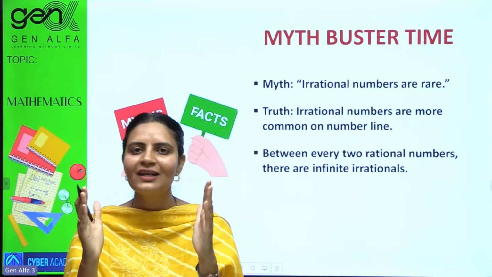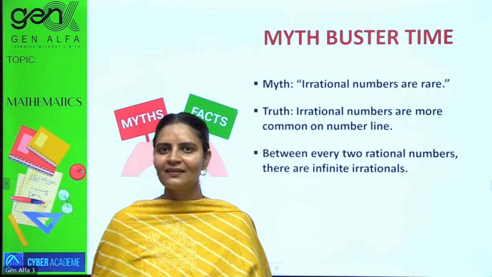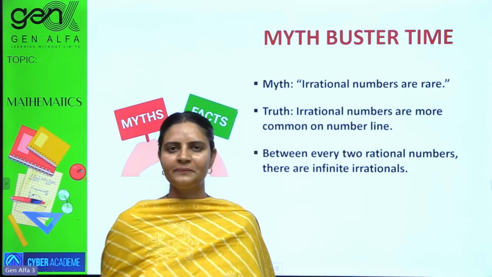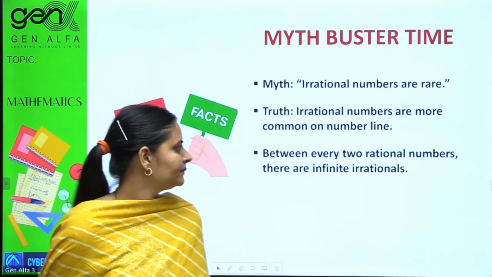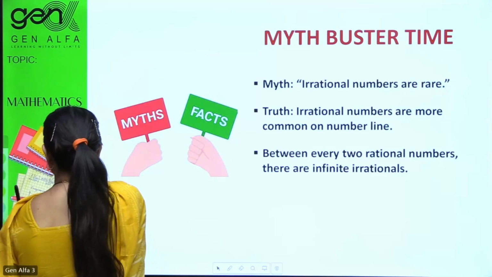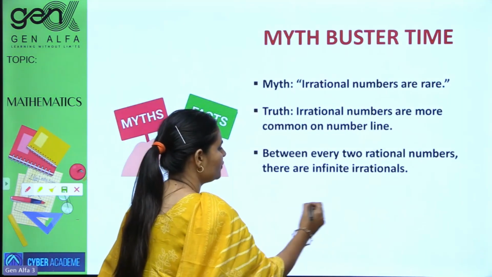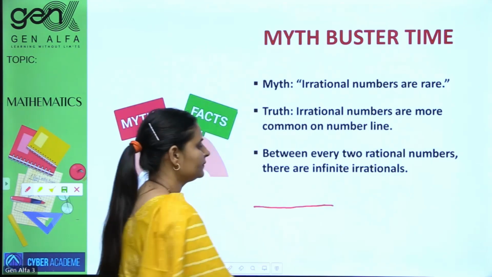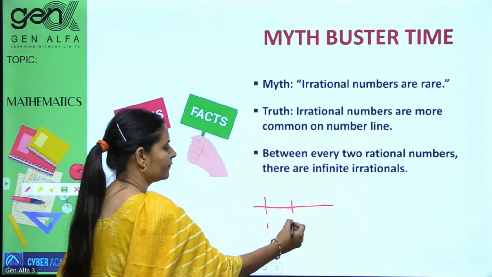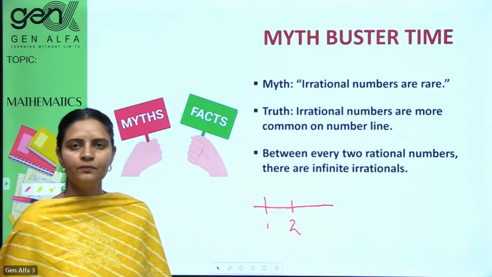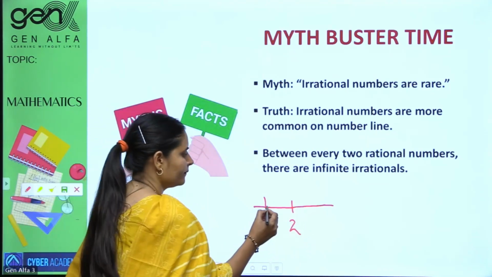between two rational numbers, how many dots can you put? Just draw a number line and let me know how many dots can you put. Let's suppose between 1 and 2, put the dots that you can put, as many.